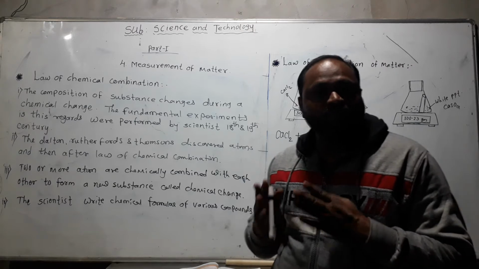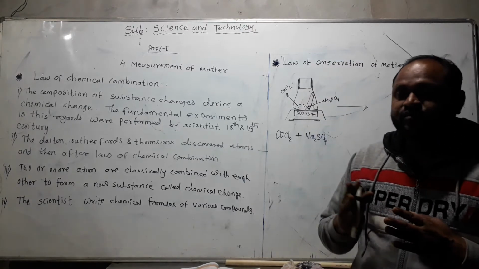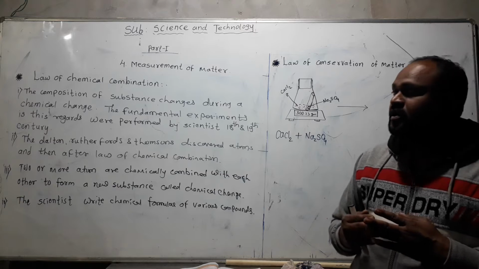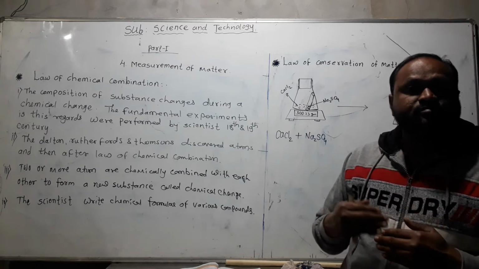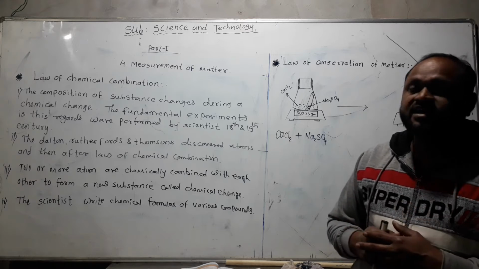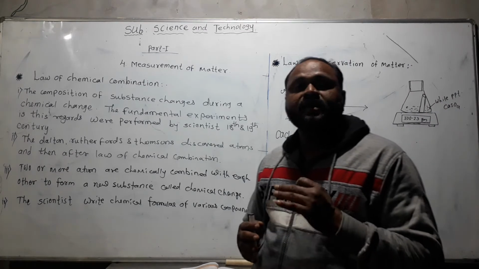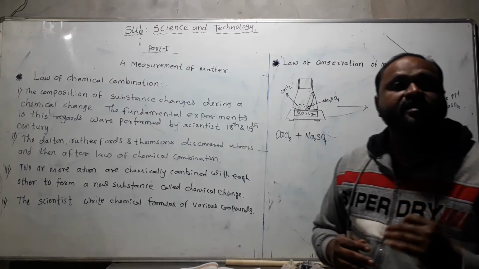When two or more substances combine, a new product is formed, and at that time the chemical composition of the substance changes permanently. This is called a chemical change, or a chemical reaction.